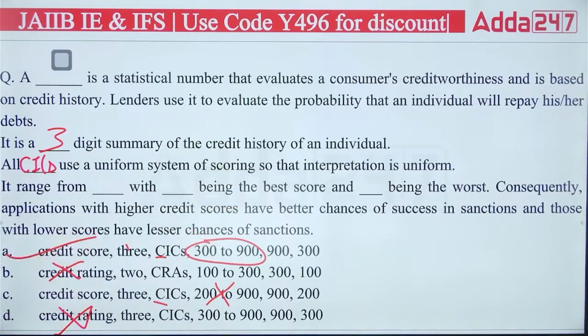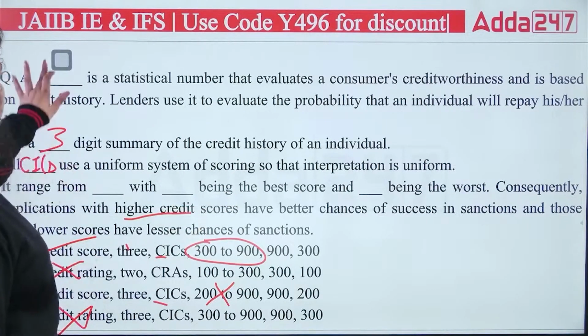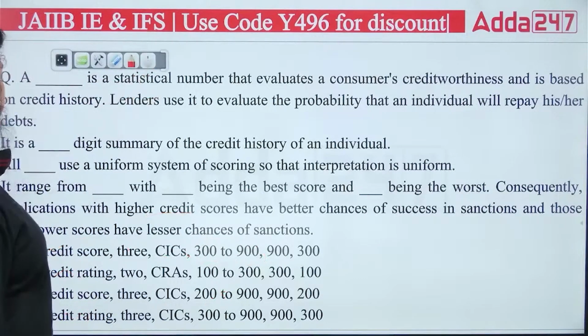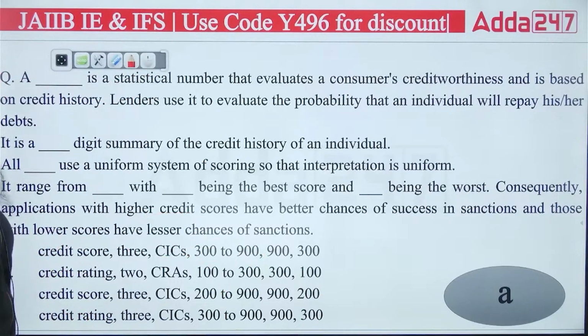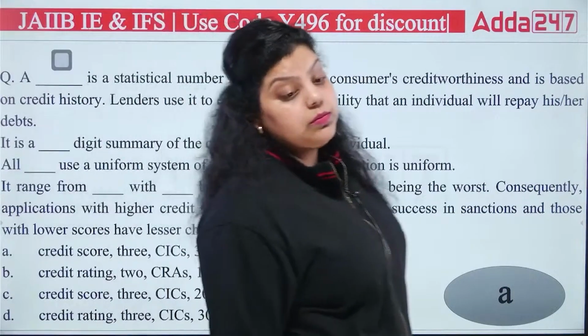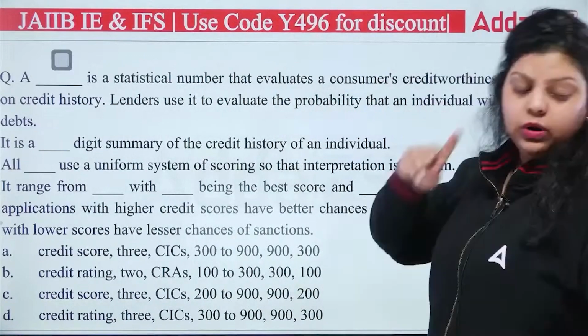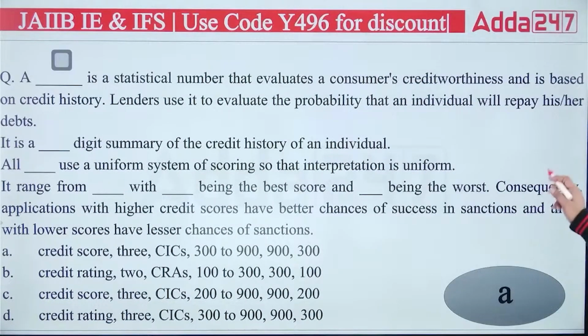Consequently, applicants with a higher credit score have better chances of success in sanction, and those with lower scores have fewer chances. Obviously, if you have a score of 300, there are fewer chances the bank will provide you the loan. But if you have a score of 900, it means you have maximum chances that the bank will give you a loan, and definitely the bank will give you a loan. So the right answer is A.